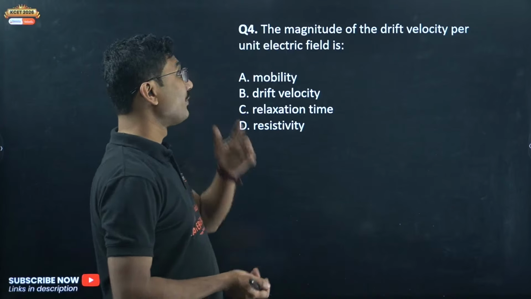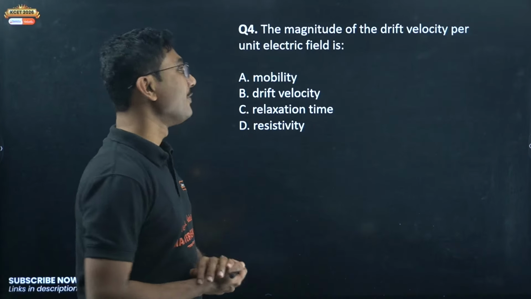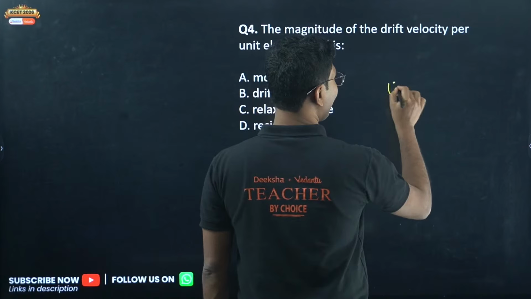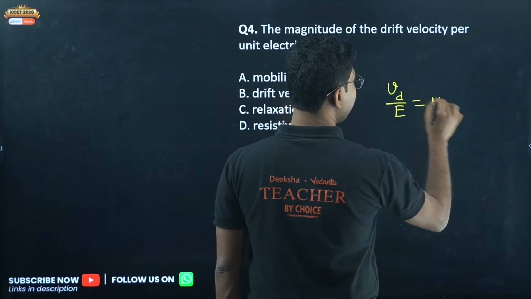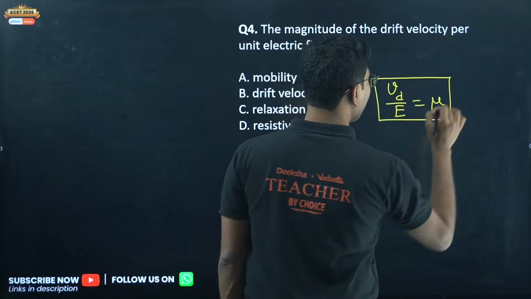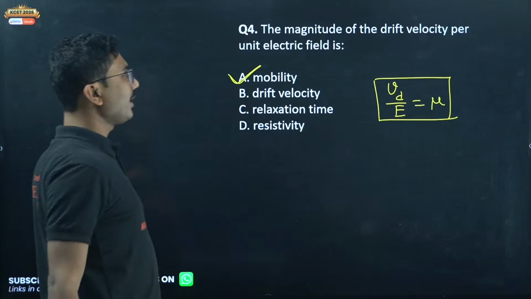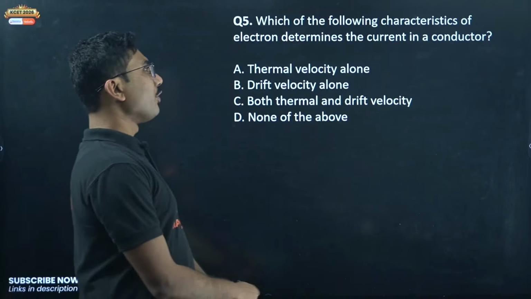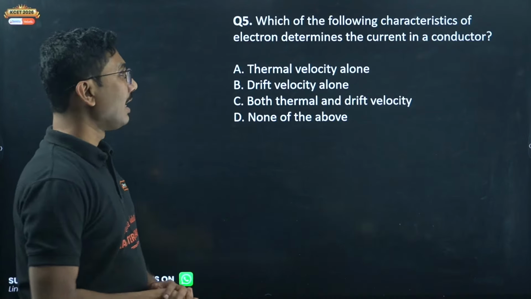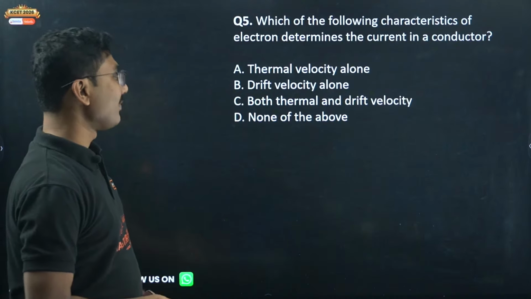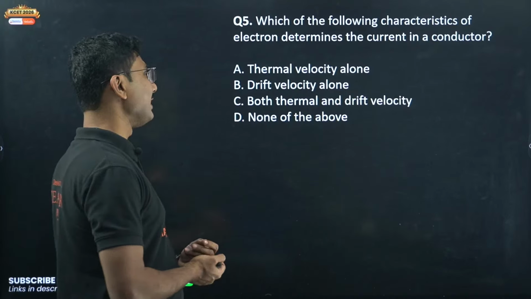The magnitude of drift velocity per unit electric field is called the mobility of the conductor. So the correct answer is mobility. Which of the following characteristics of electron determines the current in a conductor? Thermal velocity alone, drift velocity alone, both thermal and drift velocity, or none of the above.